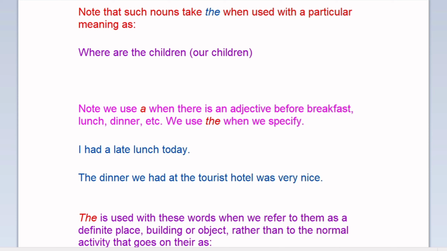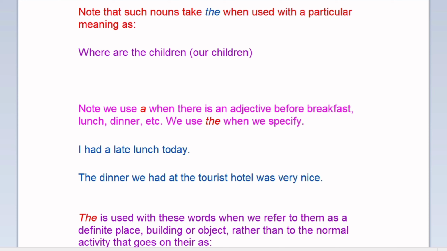We use "a" when there is an adjective before breakfast, lunch, dinner, etc. We use "the" when we specify. "I had a late lunch today." "The dinner we had at the tourist hotel was very nice."